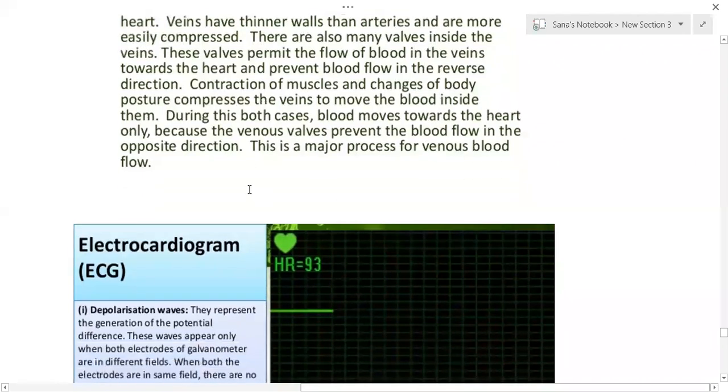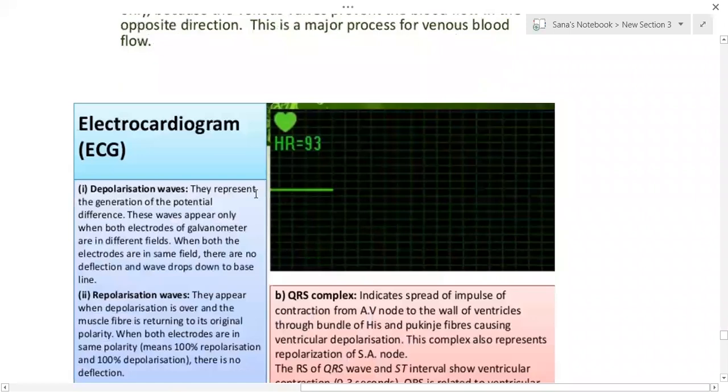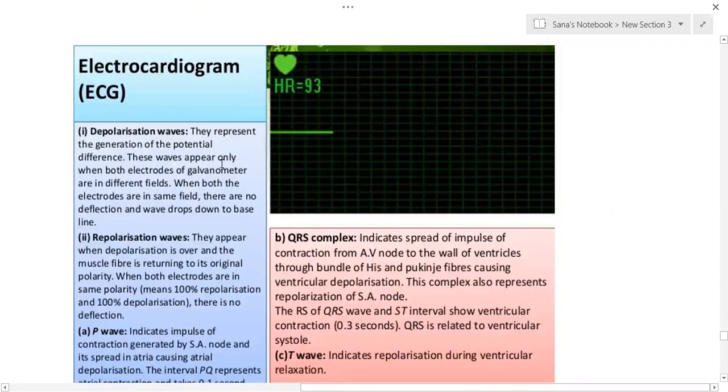Next we will come to the ECG, or electrocardiogram. It's a very common term which we use. Commonly, if people have a heart problem or chest pain, they go and take an ECG, isn't it? So ECG is nothing but electrocardiogram, a graphical representation of cardiac events.